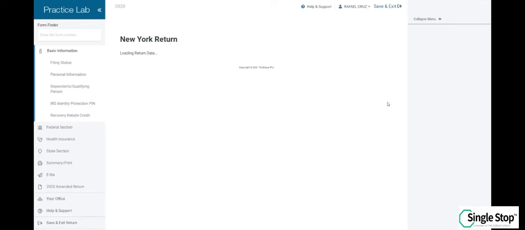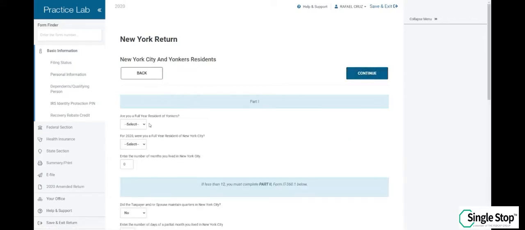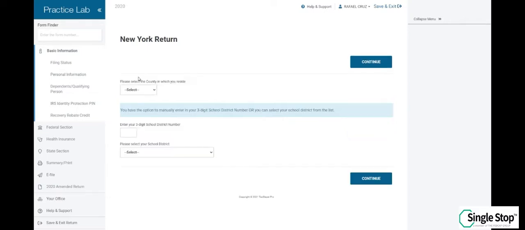After entering his personal information, you will need to enter his New York State information for his New York return. Click yes for New York City or Yonkers residency. Are you a full year resident of Yonkers? No. Are you a full year resident of New York City? Yes. How many months did you live in New York City? 12 months, and click continue. Is your permanent home address different from the address on the return? No.